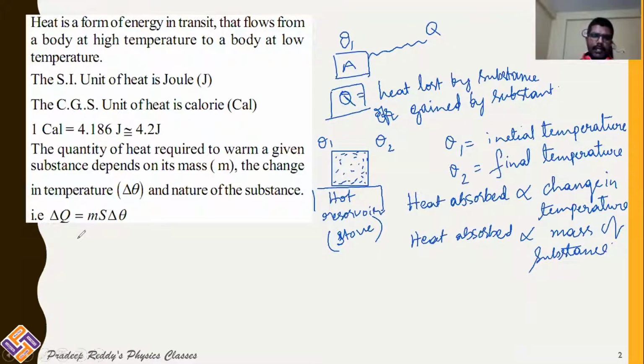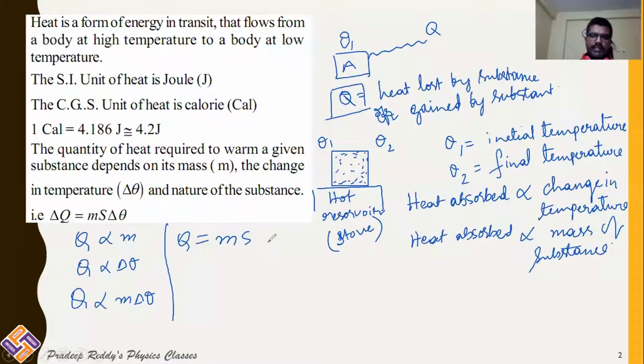So I can simply write Q proportional to M and Q proportional to delta theta. If I combine these two, Q is proportional to M into delta theta. To remove the proportionality, I should include a constant. Therefore, Q is equal to M S delta theta.